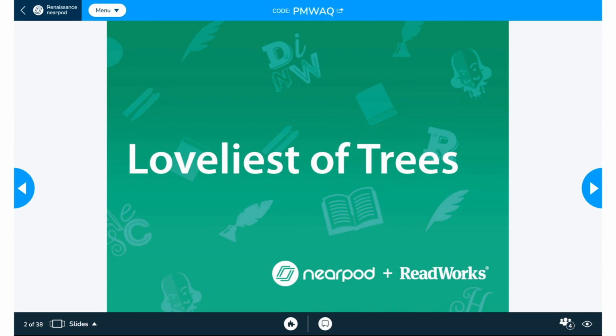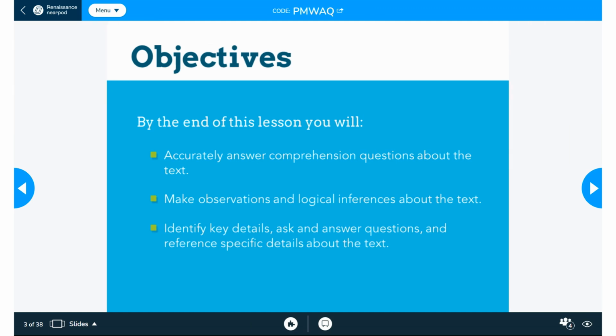So today I will be presenting my reading comprehension lesson, and this is about "Lovely as Some Trees", and the standards is for grades 9 to 10th: to cite strong and thorough textual evidence to support analysis of what the text says explicitly, as well as inferences drawn from the text. So here are the objectives of the lesson.